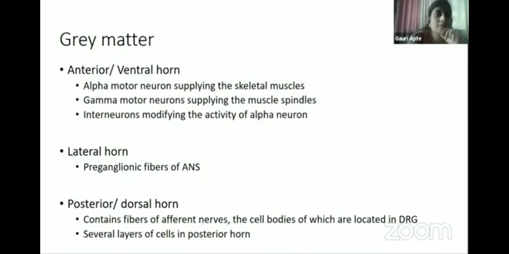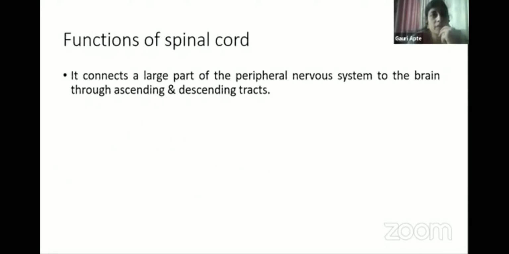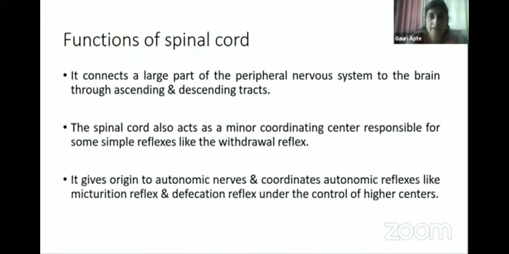So what are the structures present in each part? Anterior horn, lateral horn, posterior horn, as just now I have described. Then spinal nerve is formed as a mixed nerve of sensory, that is dorsal root, and ventral, that is motor root. Functions, sometimes it can be asked. It connects with the peripheral nervous system, acts as a coordinating center for reflexes, and it gives origin to the autonomic nerves.